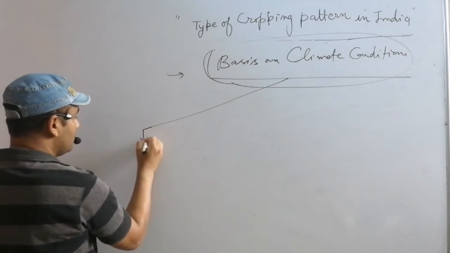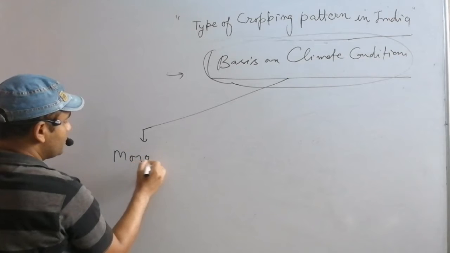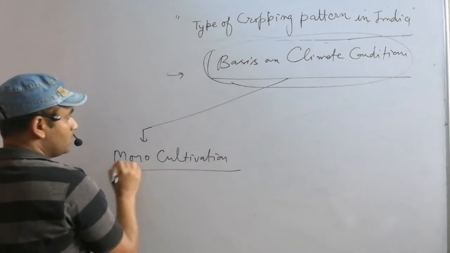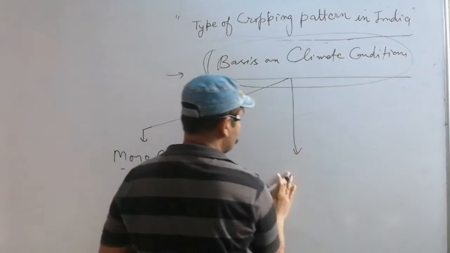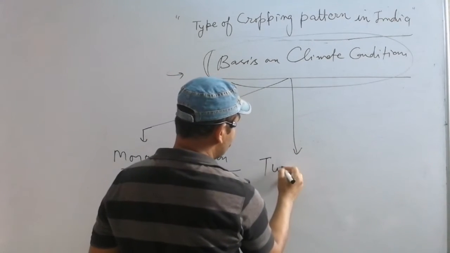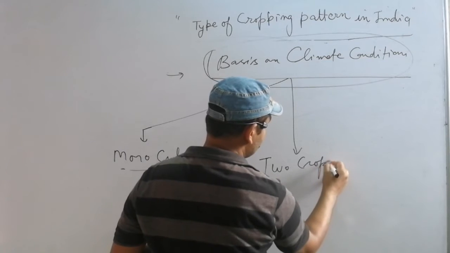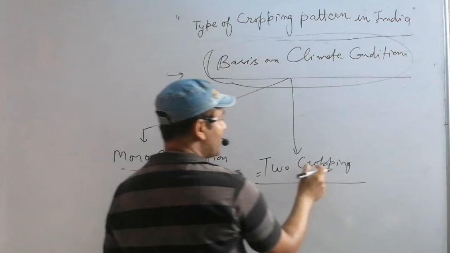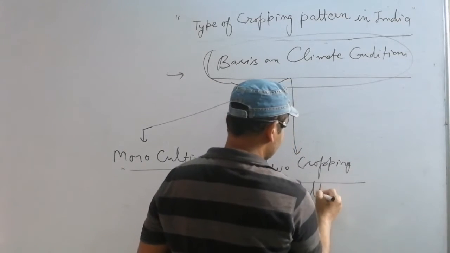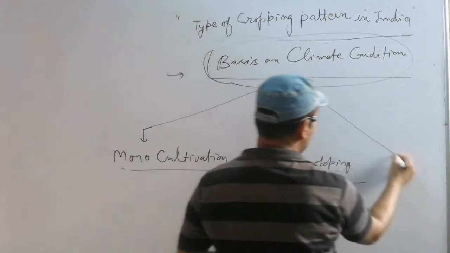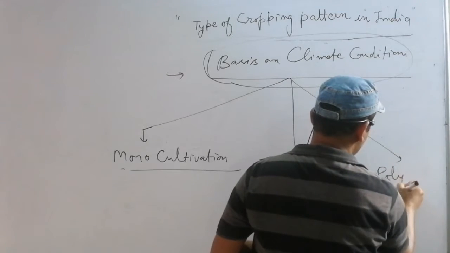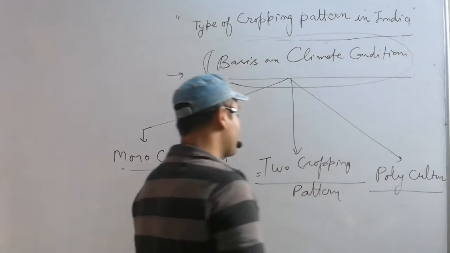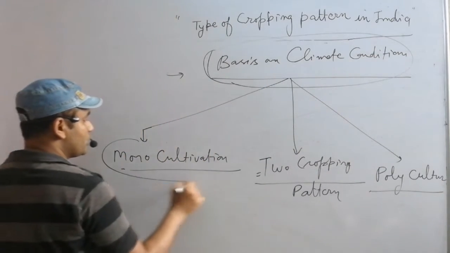First, monocultivation, second, two cropping pattern, and third, polyculture.